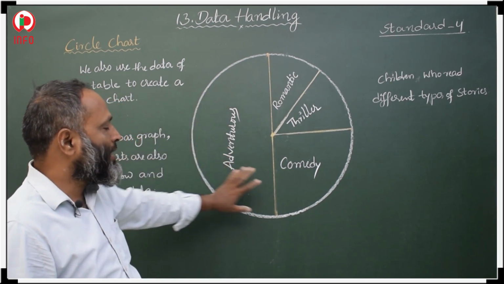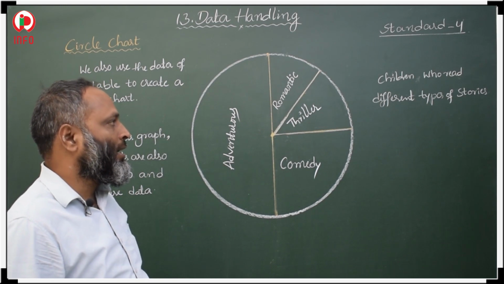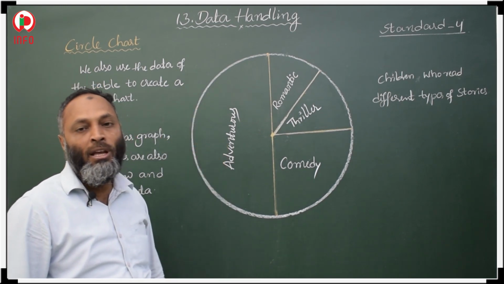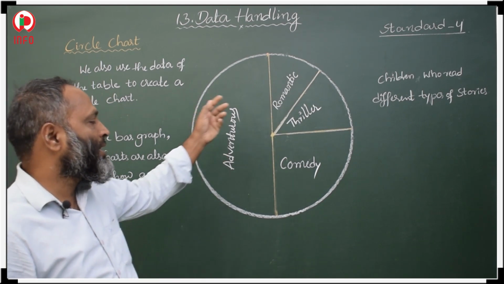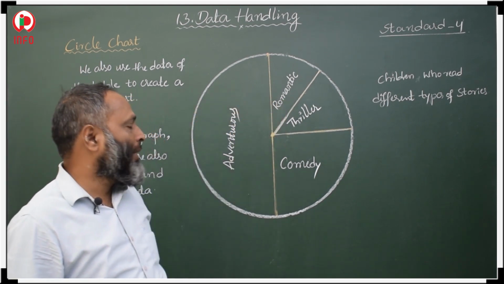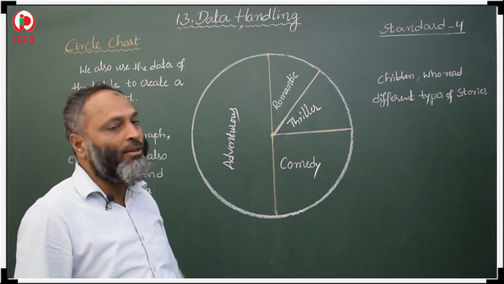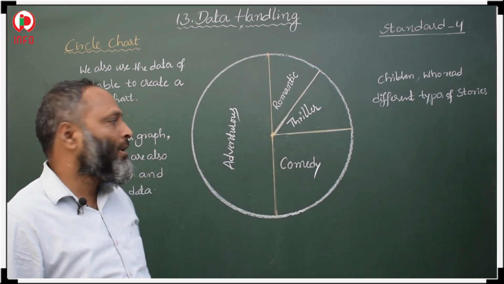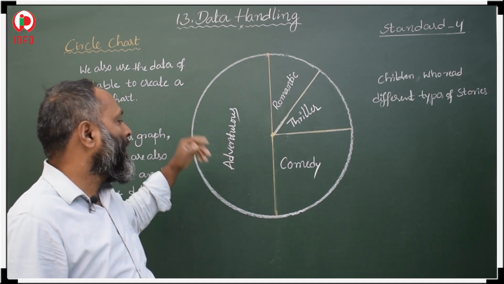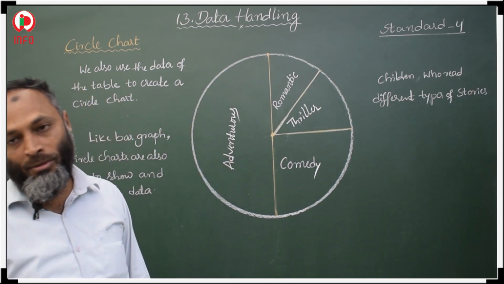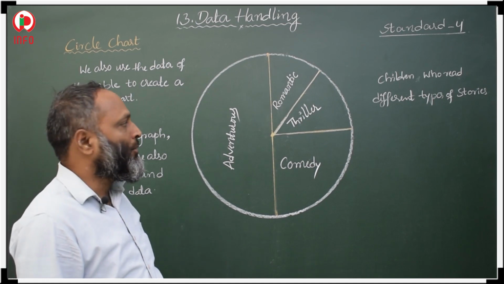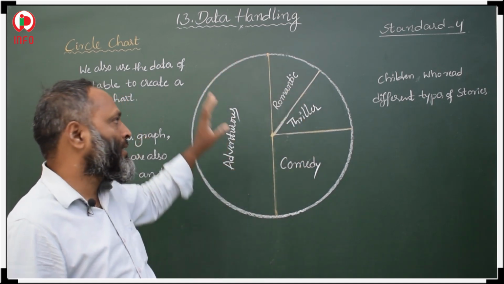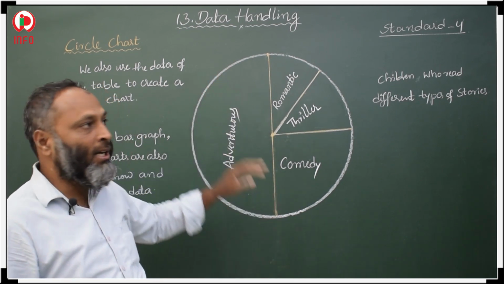Here one circular chart is given. In this circular chart, some children read different types of story books. Some students like to read romantic books, some students like to read thriller books, some students like to read comedy books, and some students like to read adventurous story books. This is the collection of information given in a circle chart.